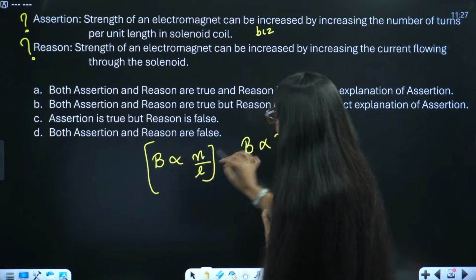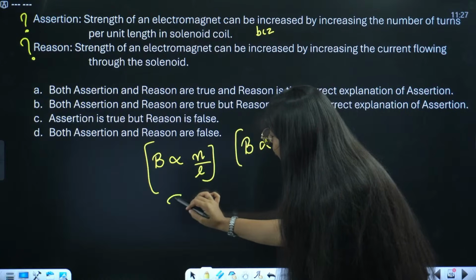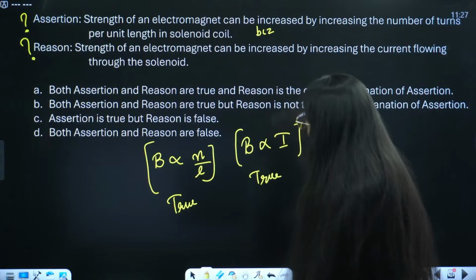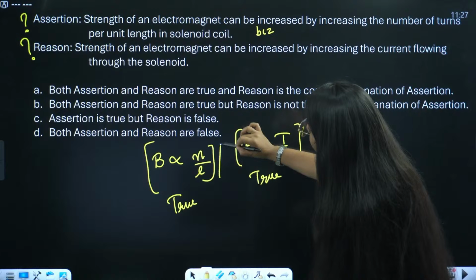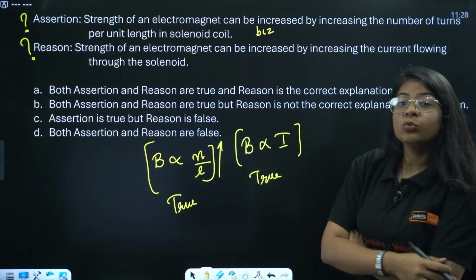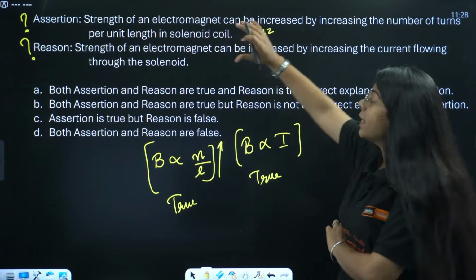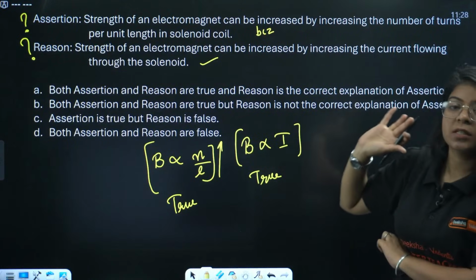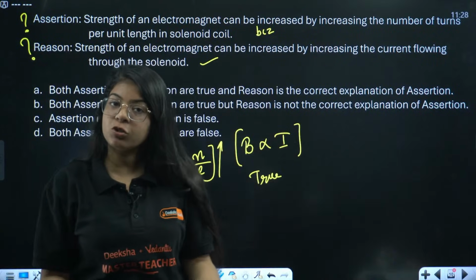You are saying how will we decide if both of these are correct, right? So tell me, both of these are true here. But did we get the answer that why the strength of an electromagnet is more when we increase the number of turns per unit length? We didn't get the reason of the given assertion. It is just another statement that strength of electromagnet can be increased by increasing the current through the solenoid. Both statements are individually true, right?